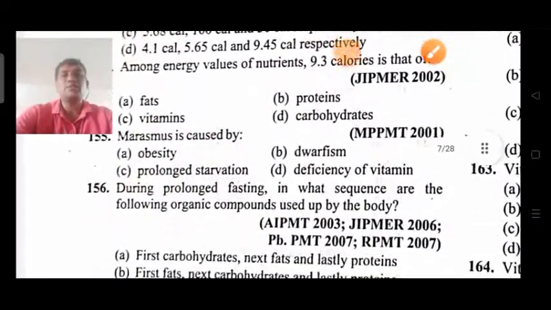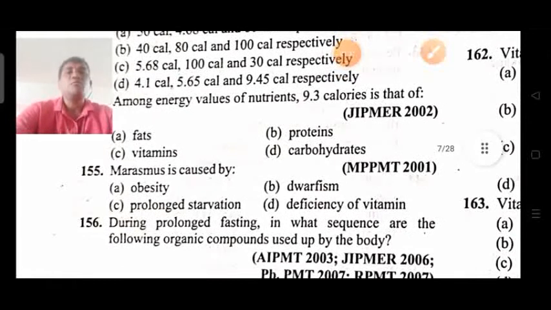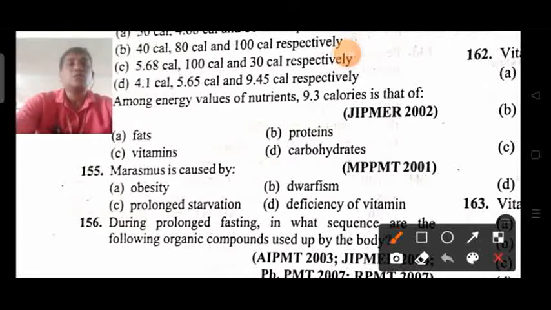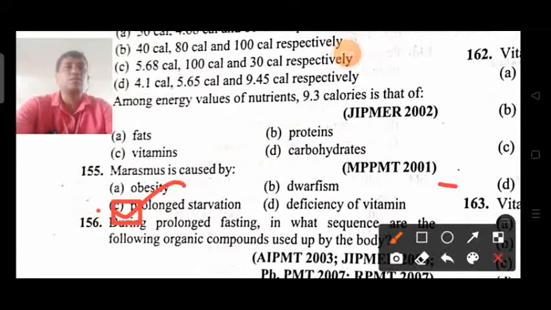Next, coming on to the next question, 155. Marasmus is caused by obesity, dwarfism, prolonged starvation, deficiency of vitamin. Marasmus is a protein and calorie malnutrition, and kwashiorkor is a protein malnutrition. Here, marasmus is protein and calorie malnutrition. C option is the right answer.